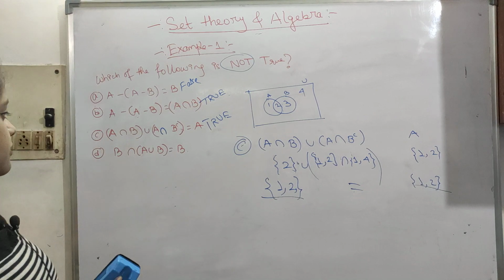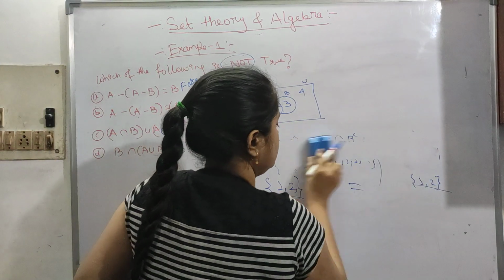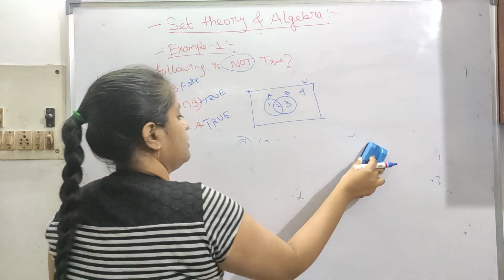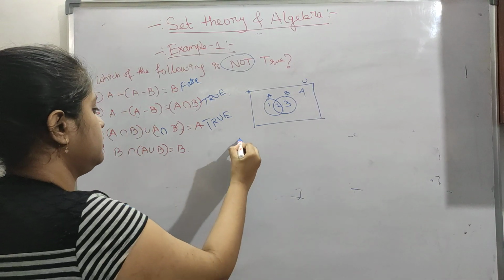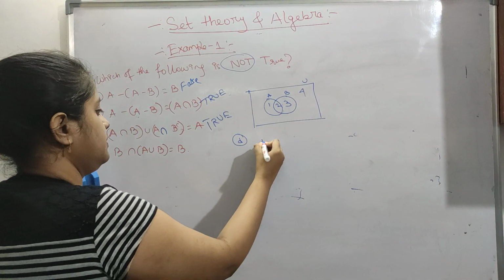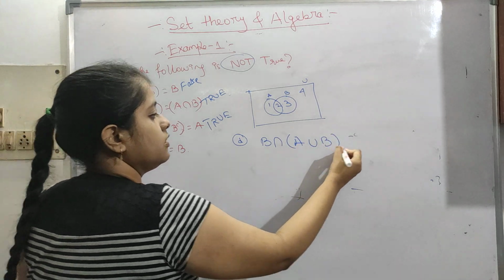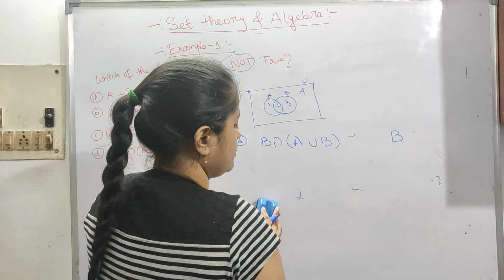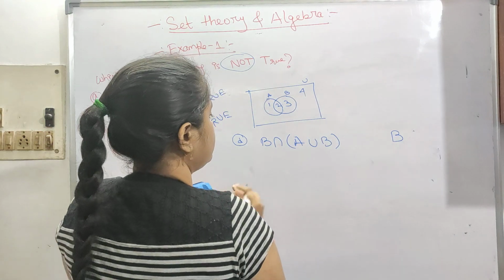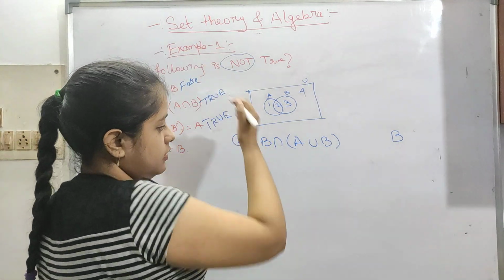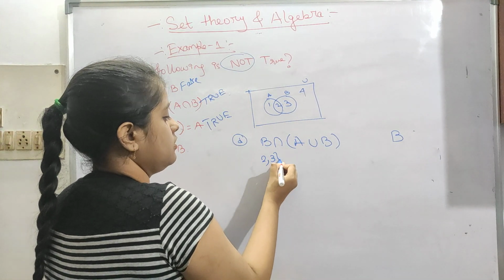Next is a different one, so let me erase this. Now option D: B intersection of A union B, and the right-hand side is just B. B means 2 and 3.